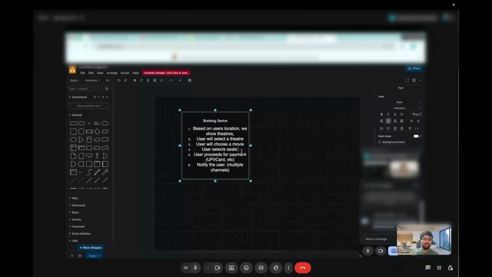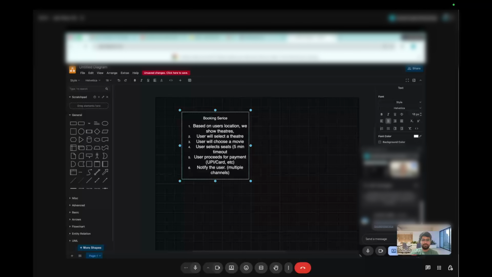Let's set the timeout as 5 minutes for now. Okay, 5 minutes timeout, and post that we have to check the payment also. If they make the payment, then it will be marked as booked. If not, then we'll free the seats. Okay.